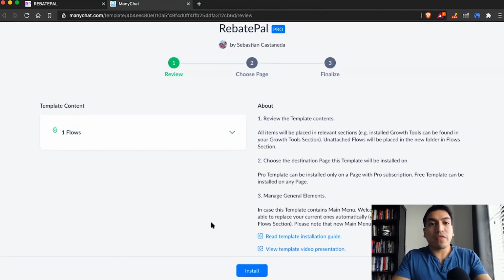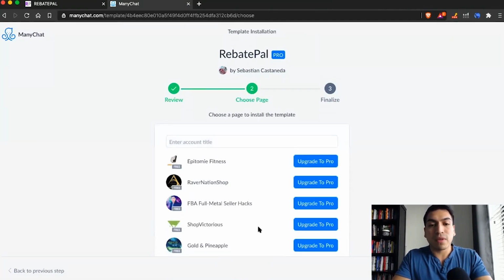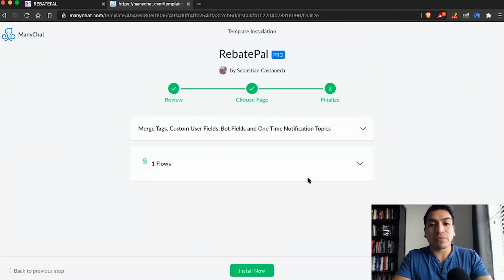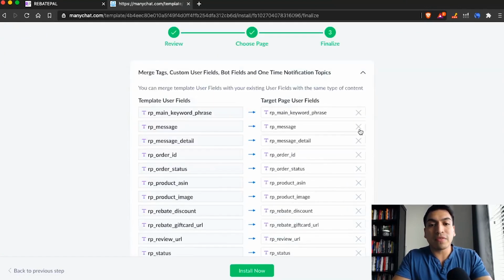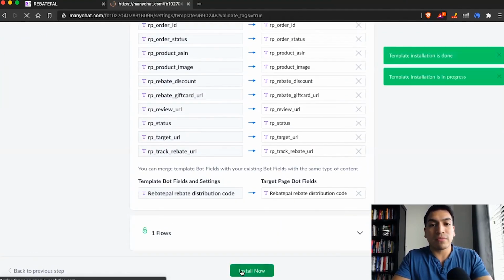So the very first thing it's going to do is take you to Manychat to install the template. All you have to do is click on install, find your page, and click on install. And if this is your very first MCI campaign, you don't have to do anything. All you have to do is click install again. Just click, click, click.